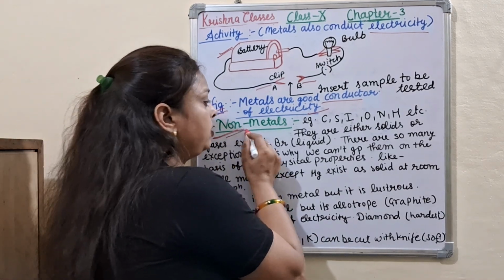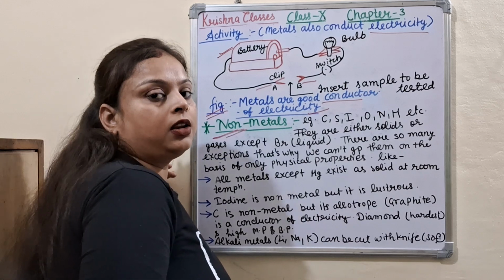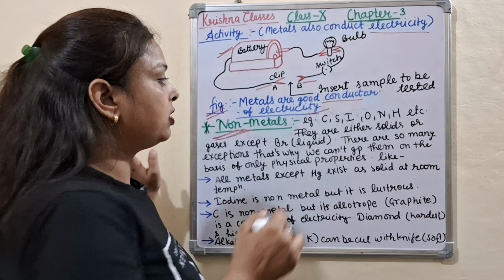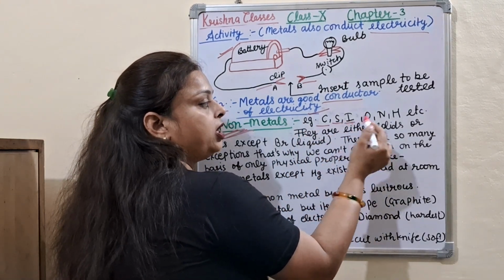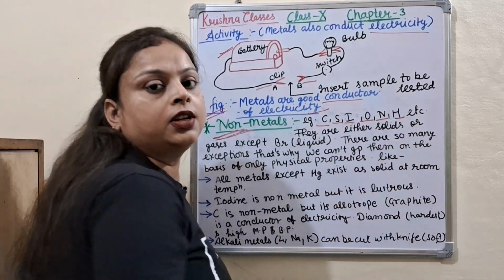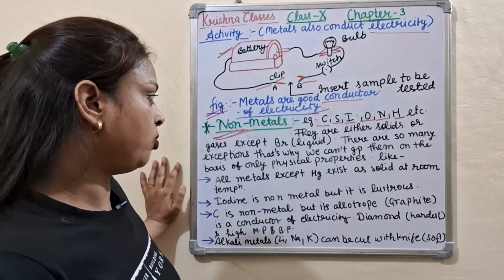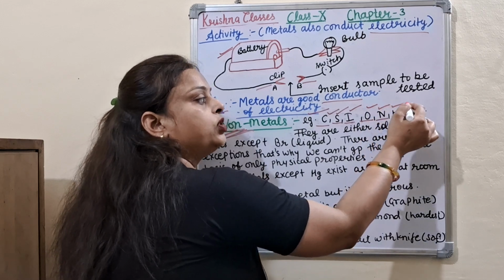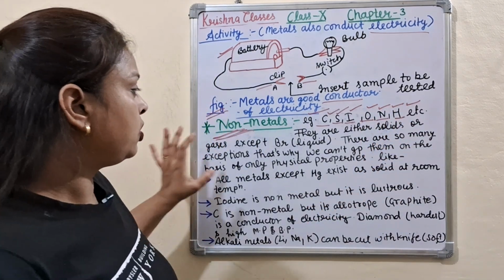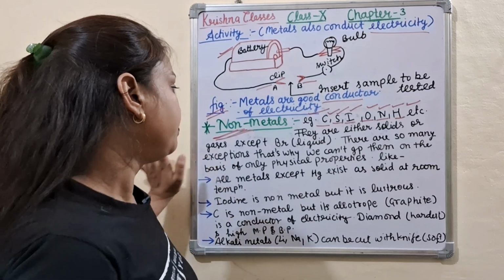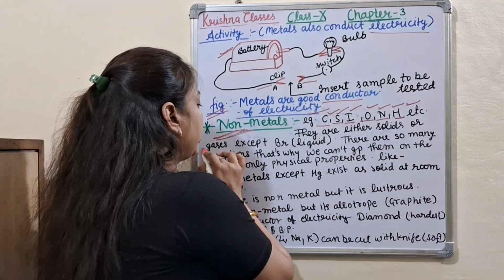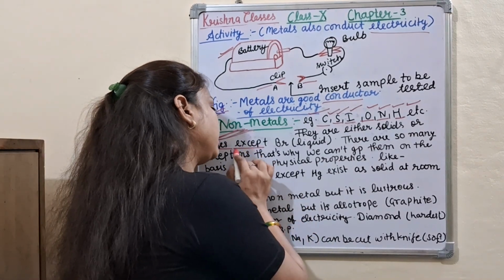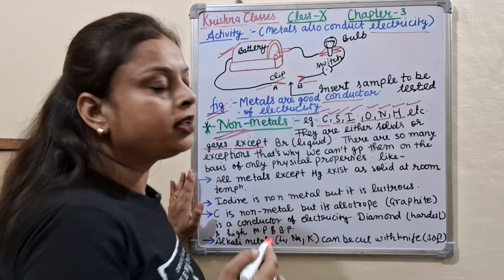Here, what is a non-metal? You know very well, you studied in your previous class, 9th. Examples of non-metals are carbon, sulfur, iodine, oxygen, nitrogen, hydrogen. These are the non-metals. You also studied this in your 9th class. They are either solids or gases. Non-metals are either solids or gases, except there are so many exceptions present in science.